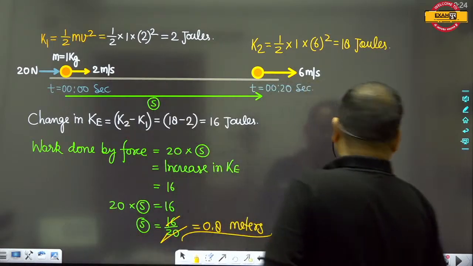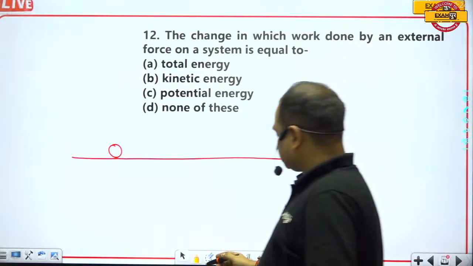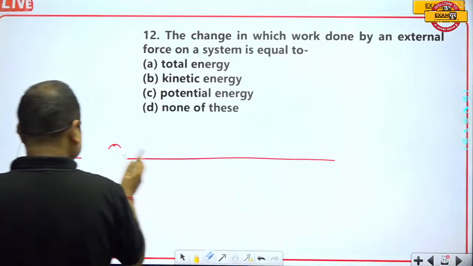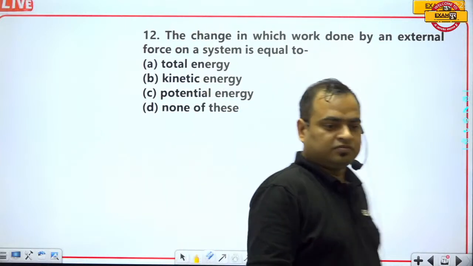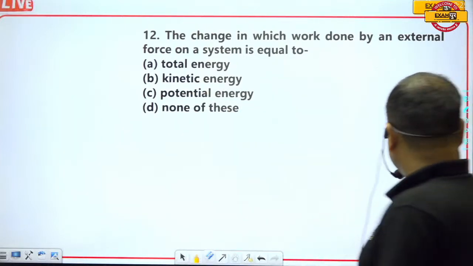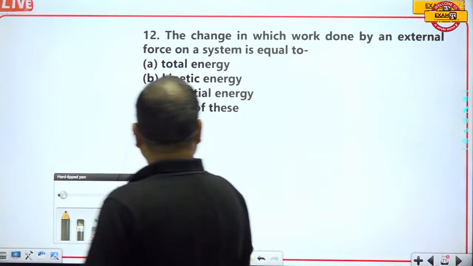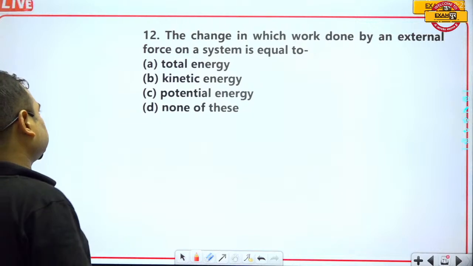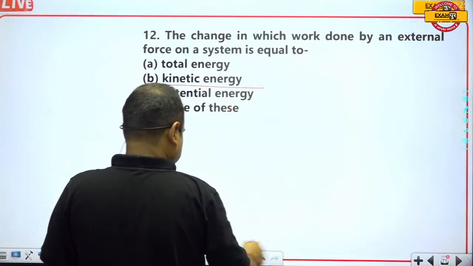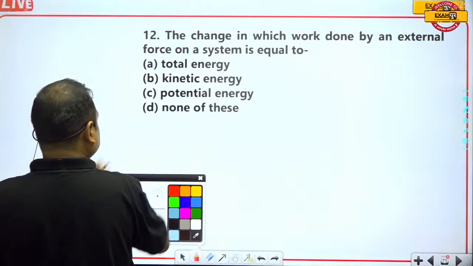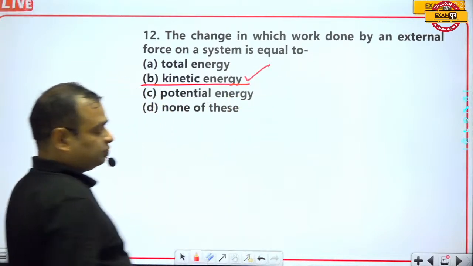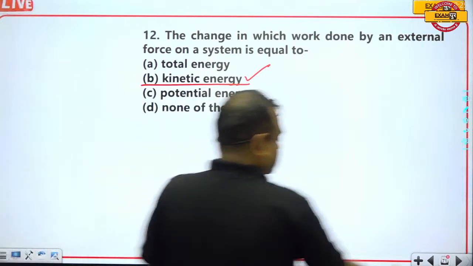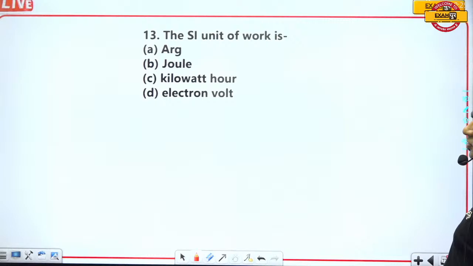So here you can answer very easily. Which one is the correct answer? The change in which work done by an external force on a system is observed? Yes, change in kinetic energy is observed actually. So yes, this was the explanation.